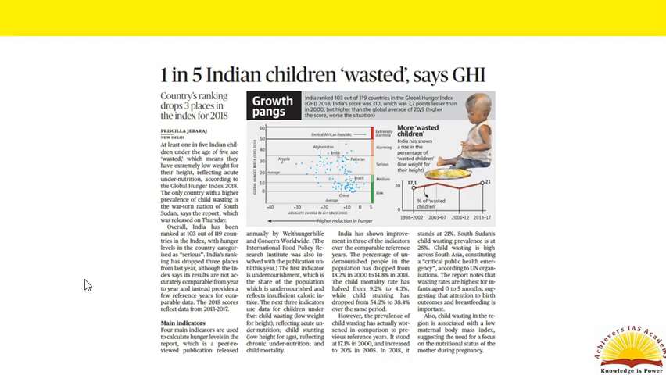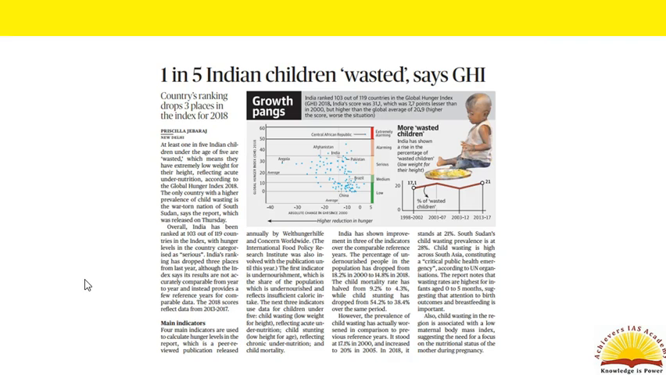The 4 main indicators which are used to calculate the hunger levels in the report are undernourishment, which is the share of the population which is undernourished and reflects insufficient caloric intake, and the other 3 indicators used are data for children under 5 years, namely child wasting, child stunting, and child mortality. In these indicators, while the percentage of undernourished people and child mortality has reduced, the prevalence of child wasting has actually worsened not only in India but also remains high across South Asia.